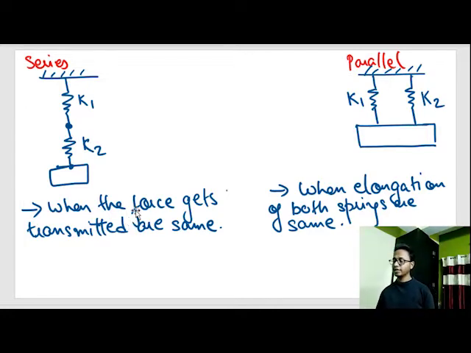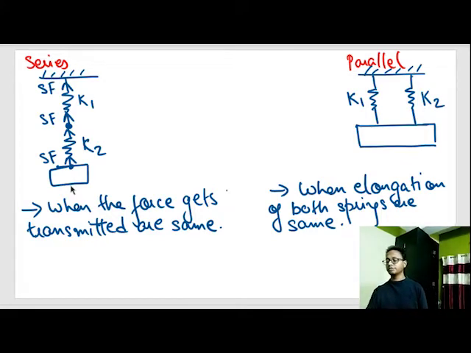First let's check what is happening. When I pull this body a little bit downwards, the force exerted by spring K2 on this body will be upward with some spring force. The same spring force will get transmitted out here to spring 1, and spring 1 will pull the ceiling with the same magnitude of spring force.